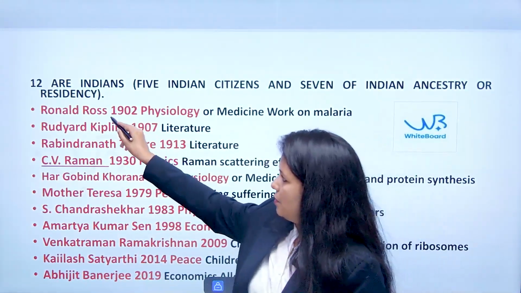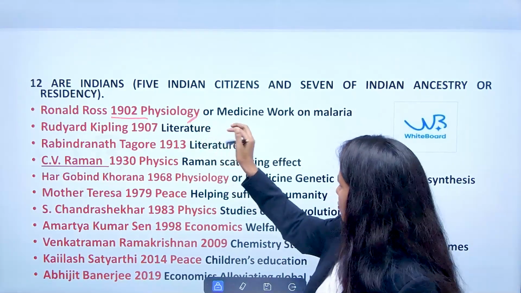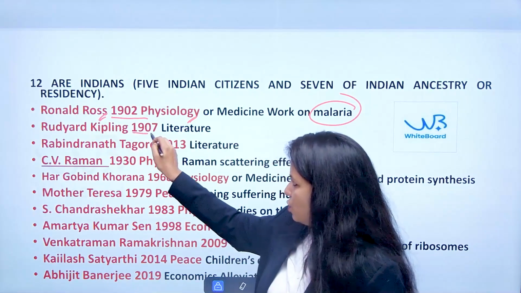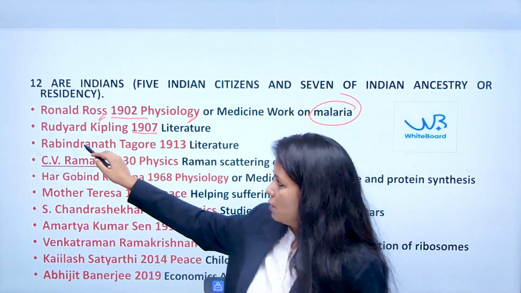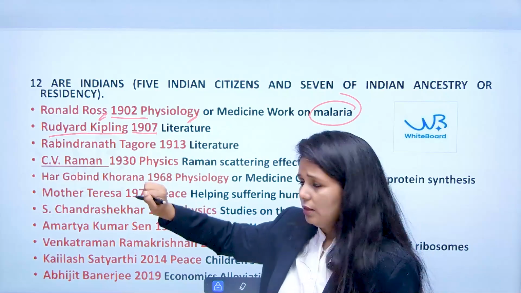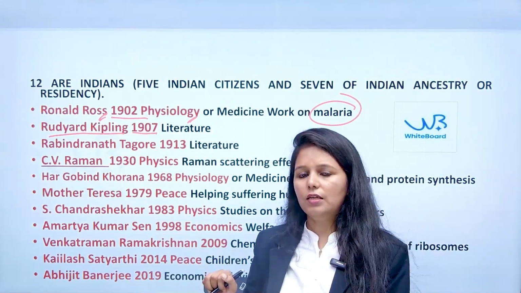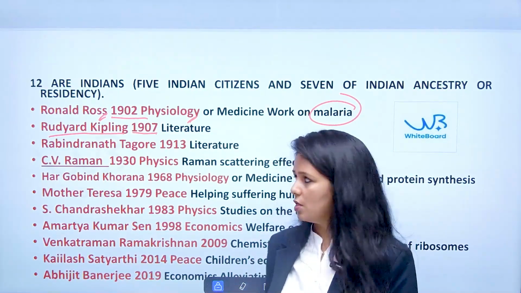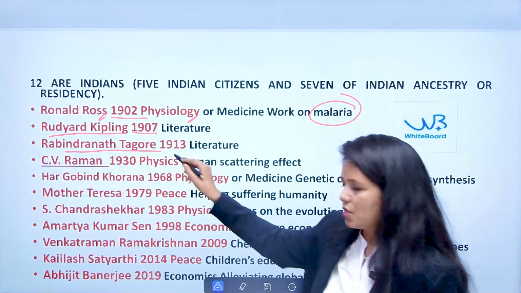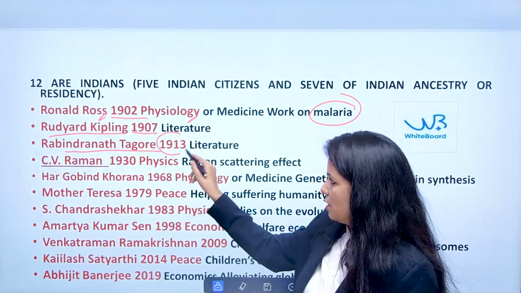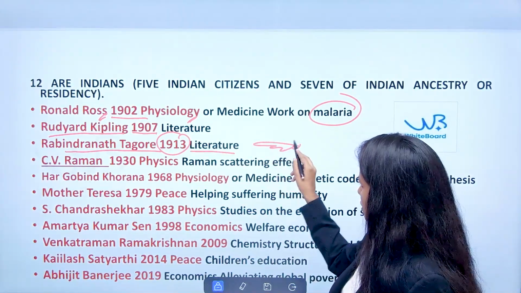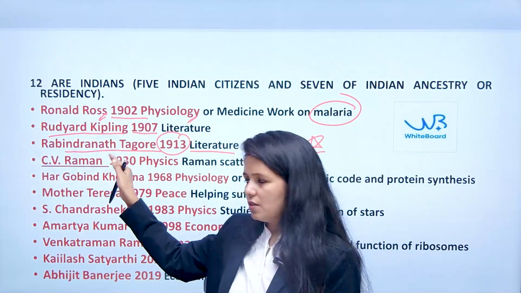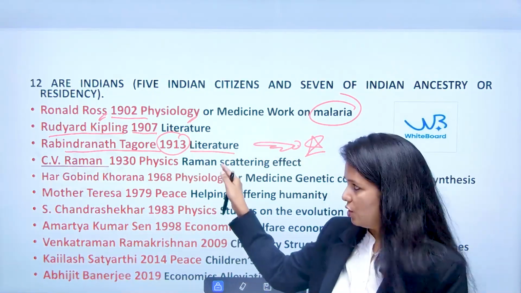So for the first time in 1902, in Physiology or Medicine, for the work on malaria, by Ronald Ross. Then the second, in 1907, related to literature, by Rudyard Kipling. Then the third is the very first Indian citizen, not only the very first Indian citizen but also the first Asian recipient, none other than Rabindranath Tagore, in 1913 in the field of literature. This is very, very important that you should remember, because he is not only the first Indian but also the first Asian. Rabindranath Tagore, 1913, in the field of literature.